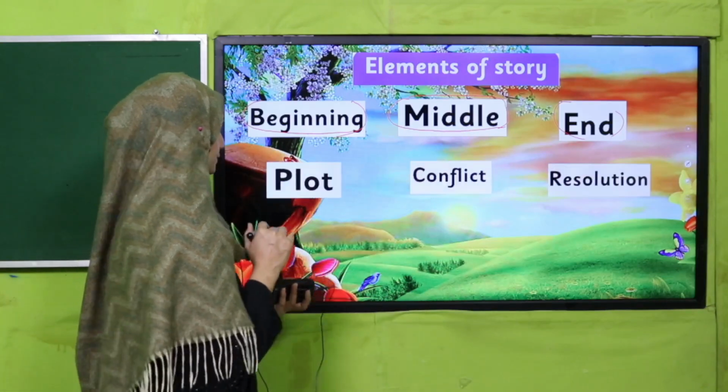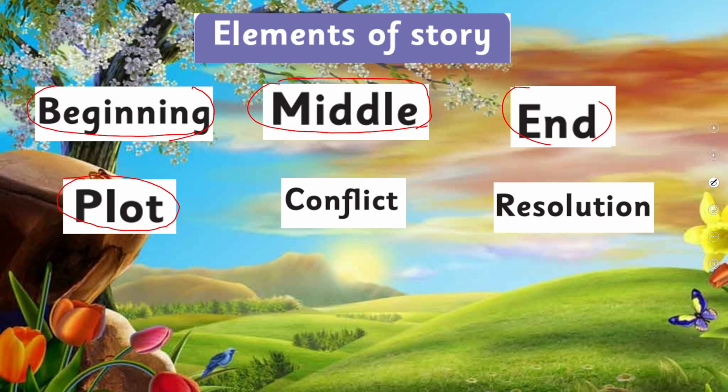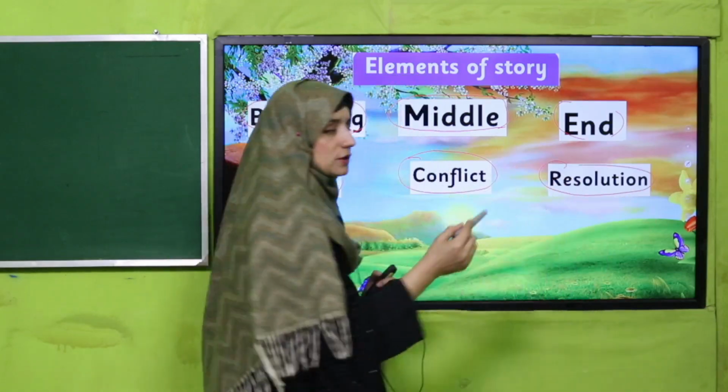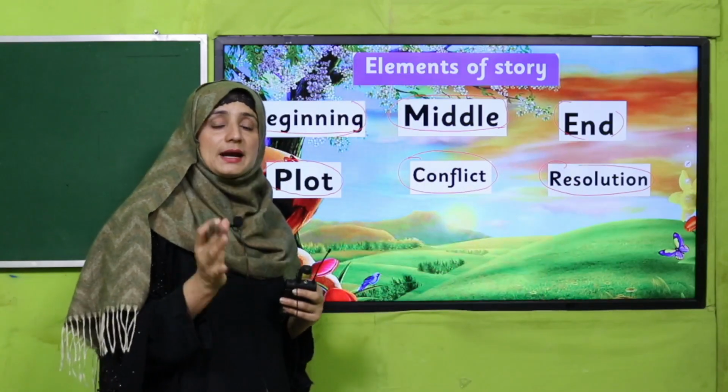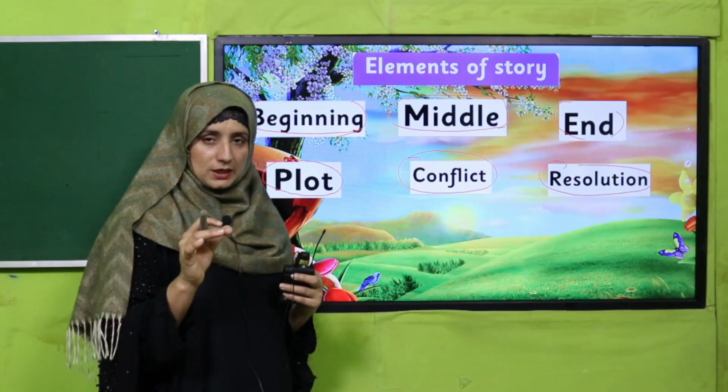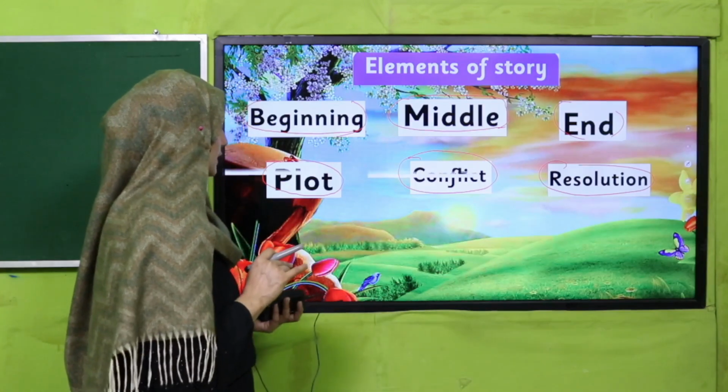And the next is, yes, what is the plot? It means the central idea, where the story is taking place and what is the central theme of the story. This is called plot. Conflict means what happened with the characters, okay? This is called conflict, which problem that character had to face. And resolution means what happened at the end and how that conflict was resolved, okay? So these are all parts, elements.